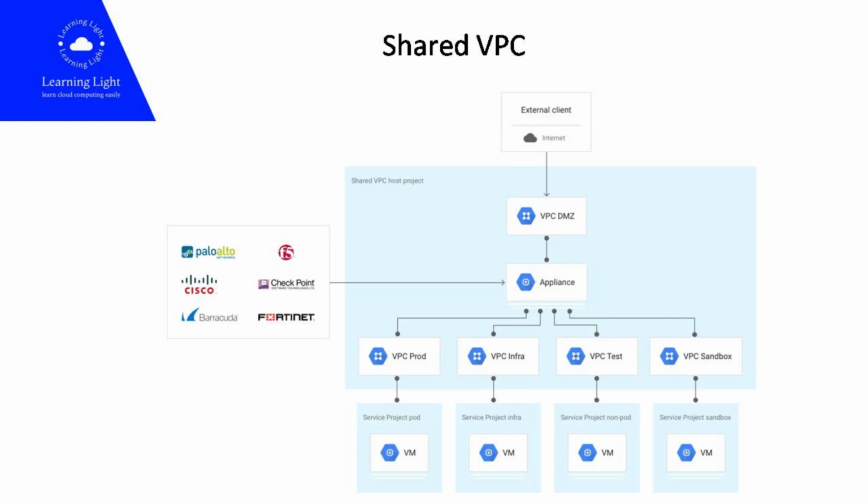Shared VPC lets organization administrators delegate administrative responsibilities, such as creating and managing instances, to service project admins while maintaining centralized control over network resources like subnets, routes, and firewalls. Create a shared services VPC if multiple VPC networks need access to common resources, but not each other.